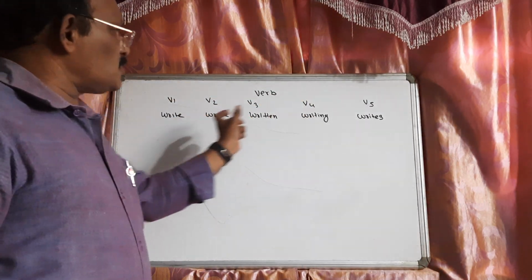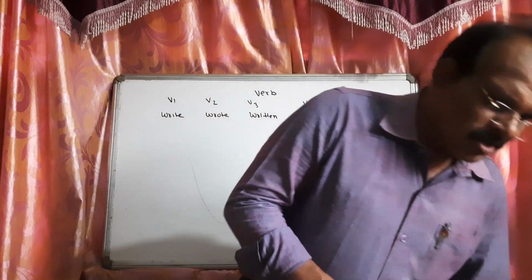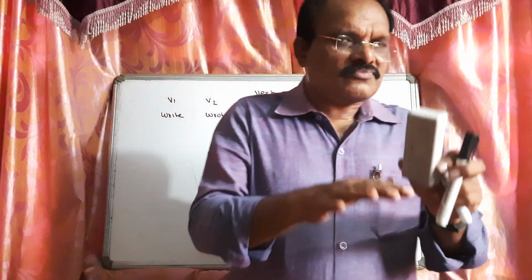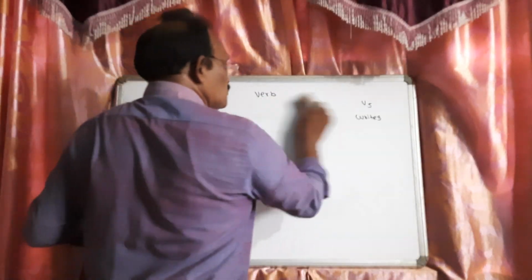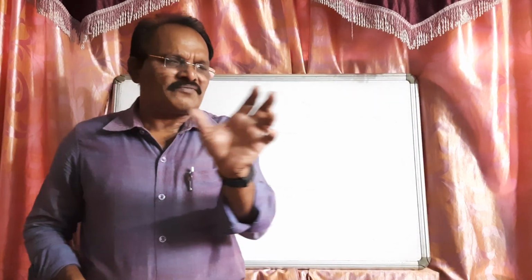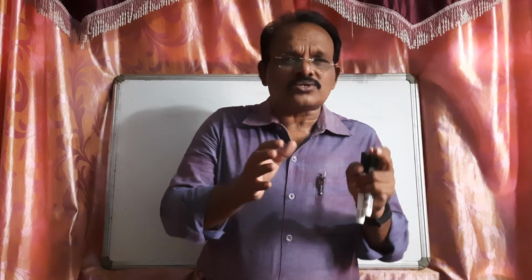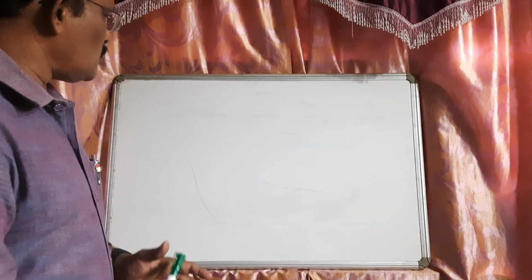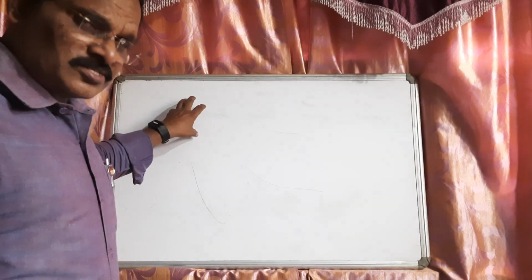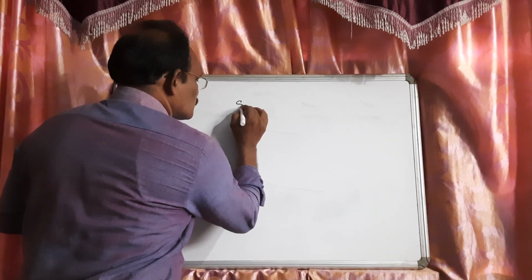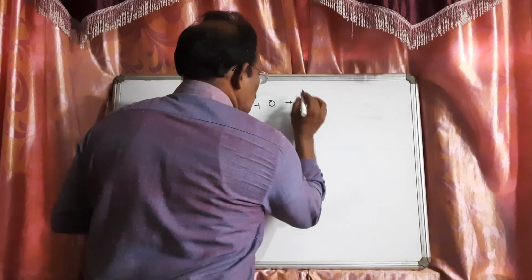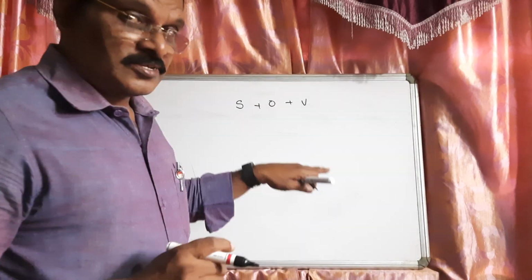Now, what is the difference between V1 and V2? While we make any sentence, there is a basic difference between the sentences in Hindi and English. Let's go for structure. What is the structure of a simple sentence? In Hindi, the structure is first subject, object and verb. I'm just talking in Hindi.